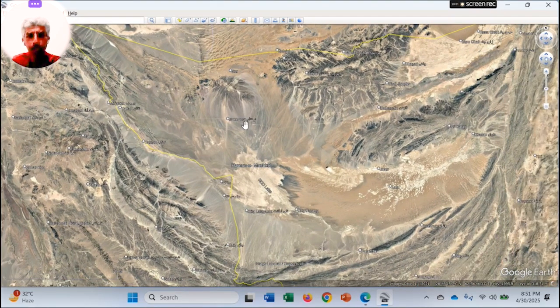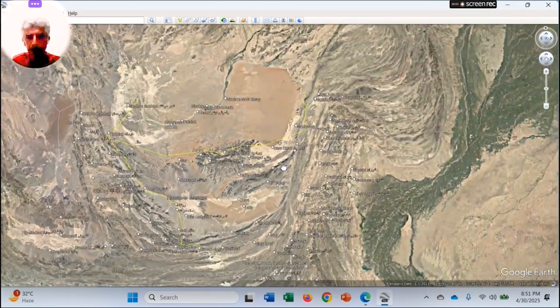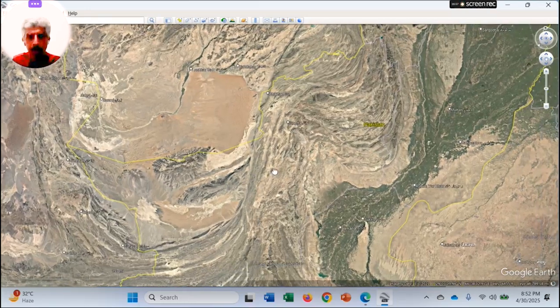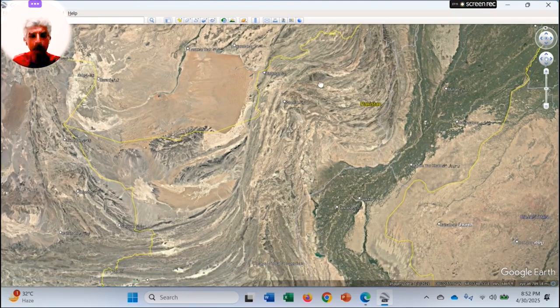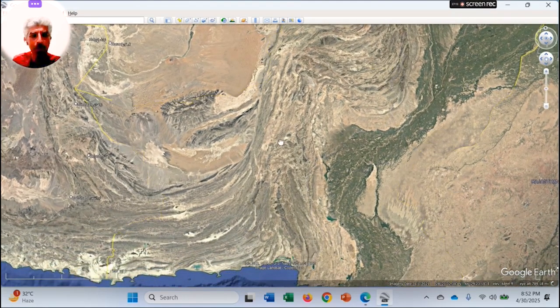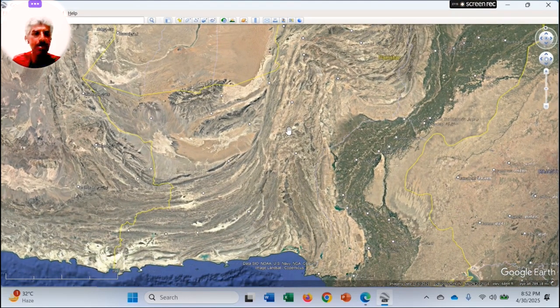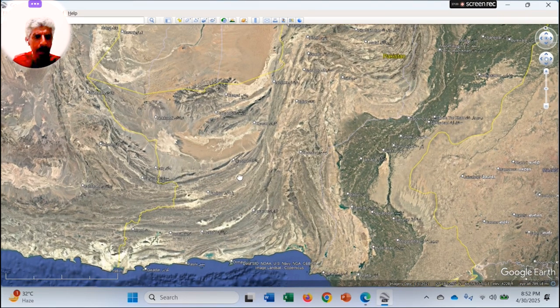But if we move towards the northern regions of the Balochistan Plateau, we find that this area is very famous for coal mining. In the north of Quetta, this is a very prominent region for coal mining. So it means that this whole region is highly mineralized, and all sorts of minerals are available here, and that is a very important region.